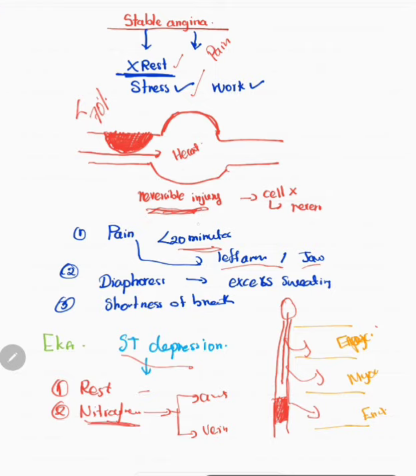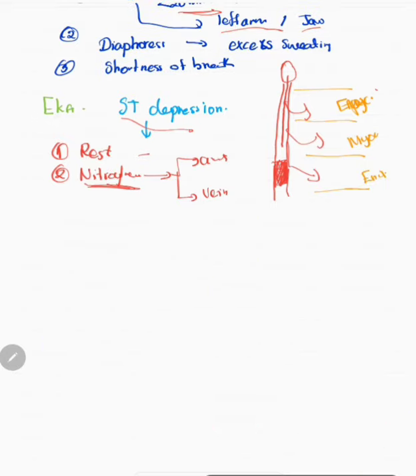The pain usually lasts less than 20 minutes, and it radiates to the left arm or jaw. Another symptom is diaphoresis, which means excess sweating, and shortness of breath. In the EKG, we can find ST depression. Why ST depression?